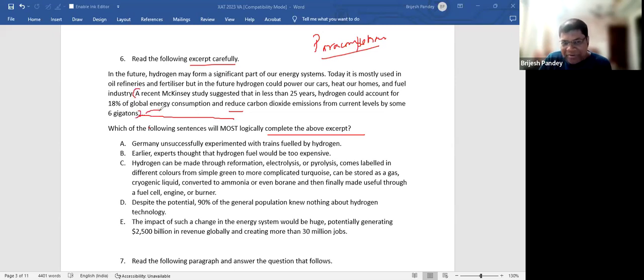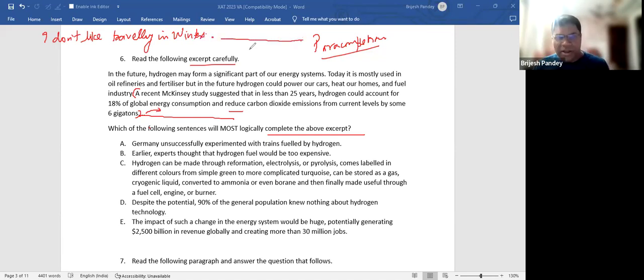What do you think will come after this? Just say, for example, if I'm a writer and I put this sentence, I don't like traveling in winters. Okay? If I want to continue the idea, how many ways can I continue the idea? You would say that there are many ways. Agree? One way could be, I don't like traveling in winters. Maybe I would give the reason. The winters are very severe. I have allergy to dry weather.